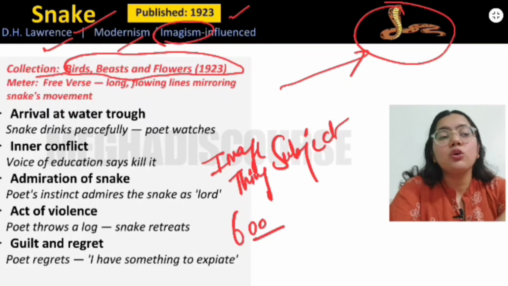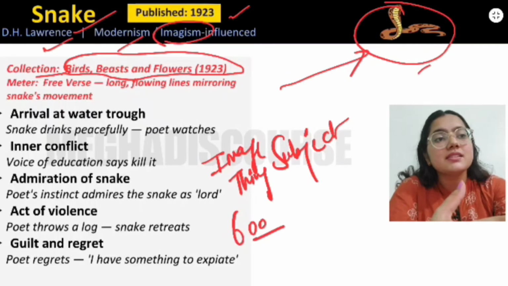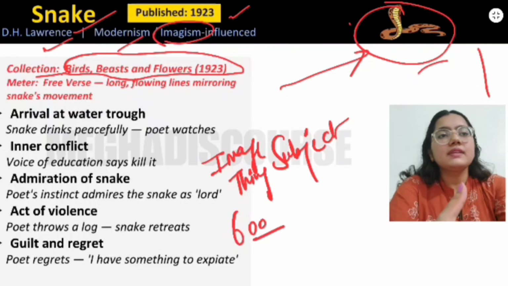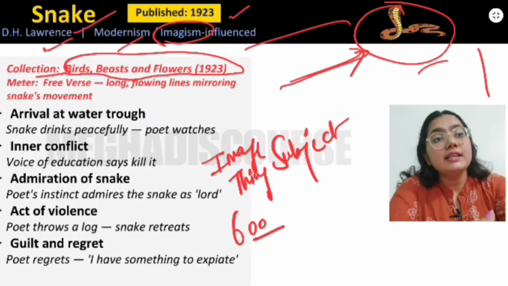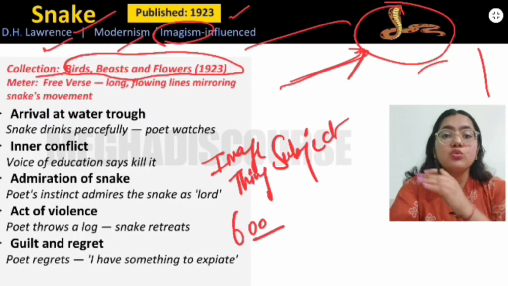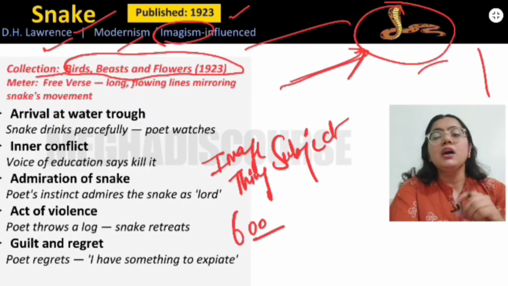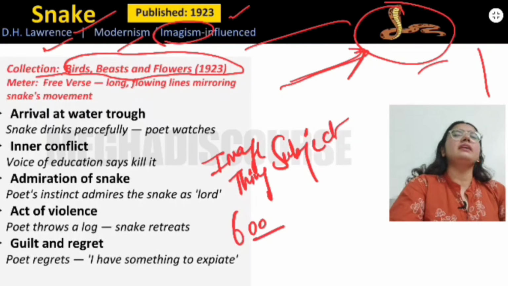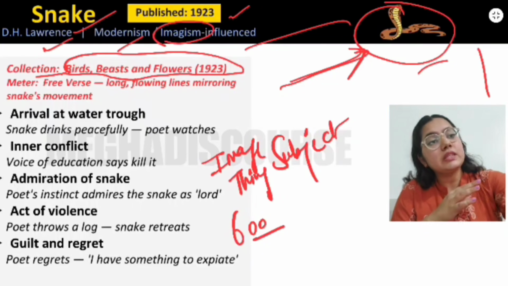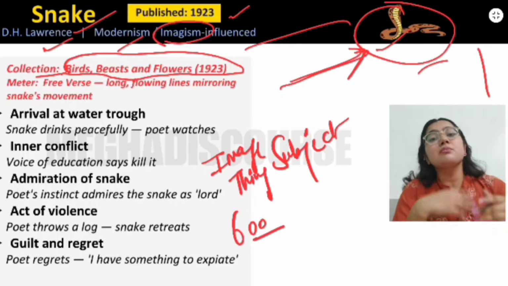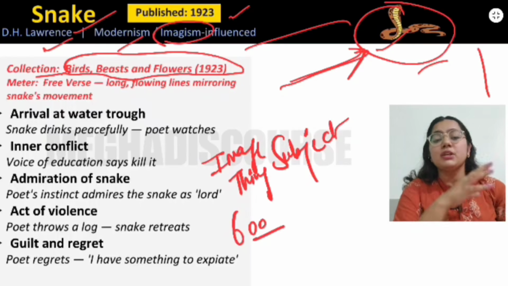I will not talk about anything other than this snake, not the background, not the scenery, not the other people, but only about the snake and how the snake is moving, how the snake is drinking water, what are the activities that a snake is performing, and how I am looking at the snake.